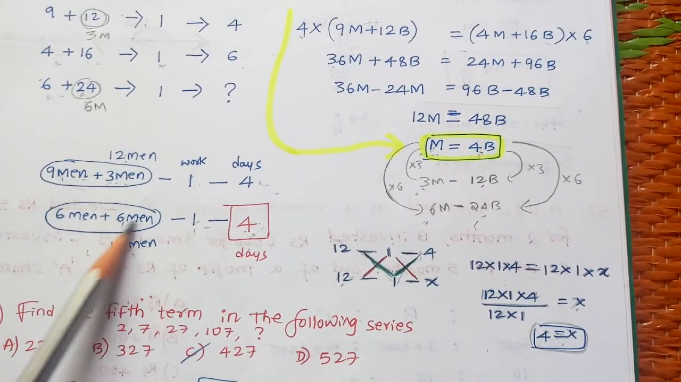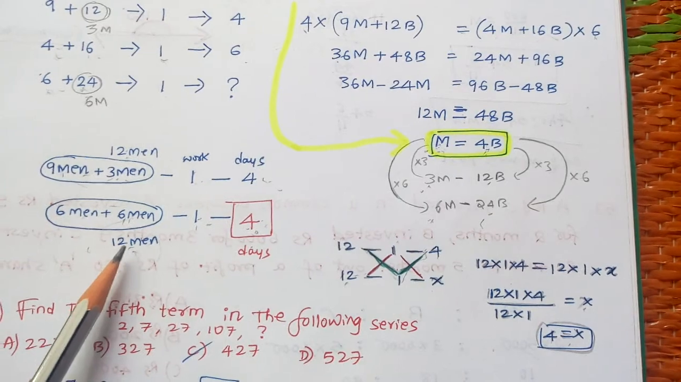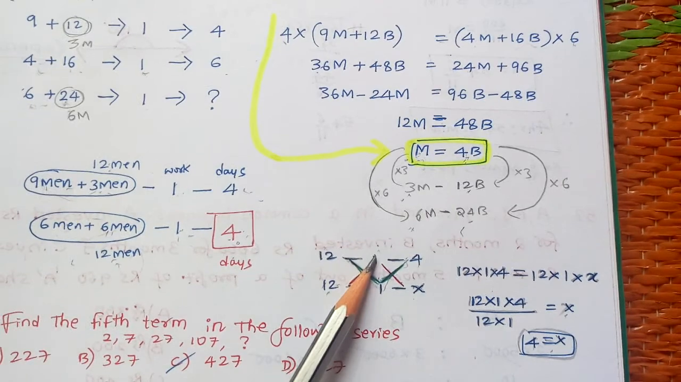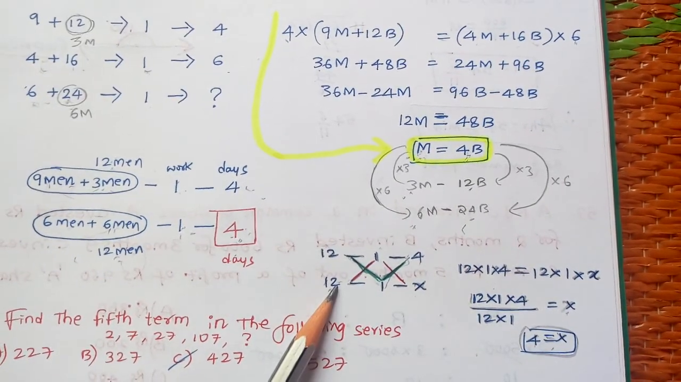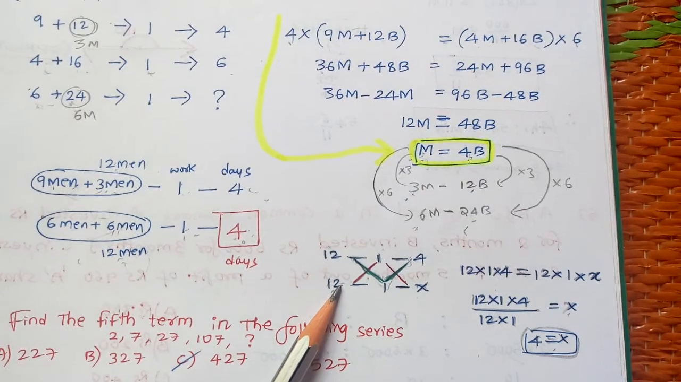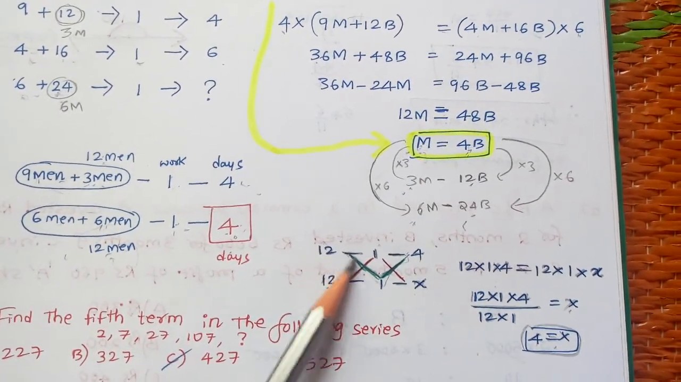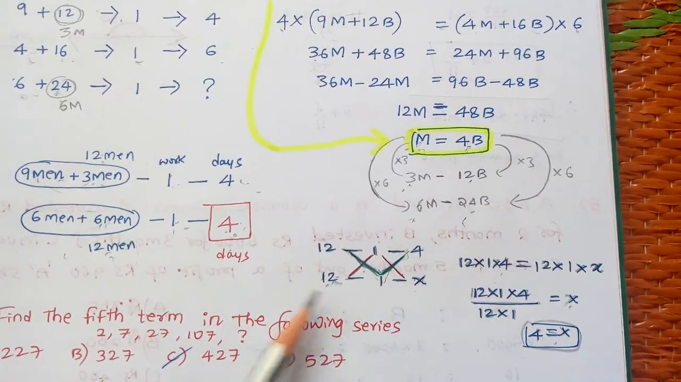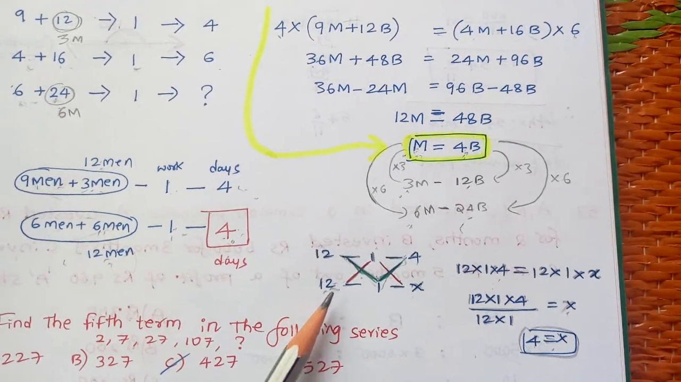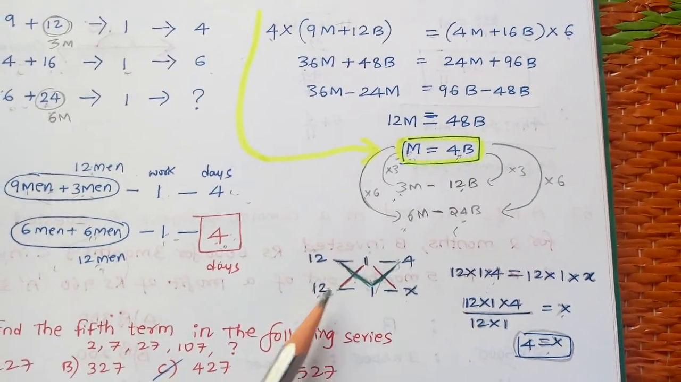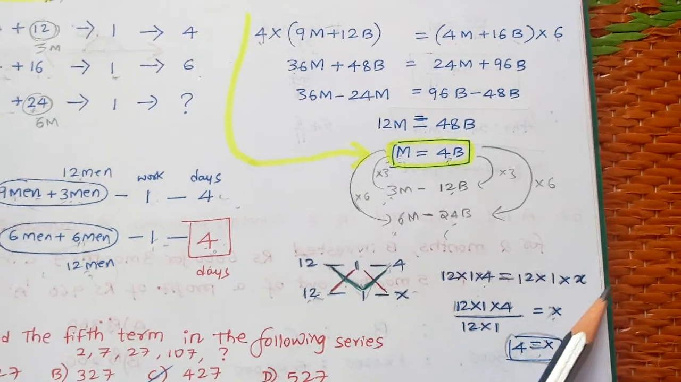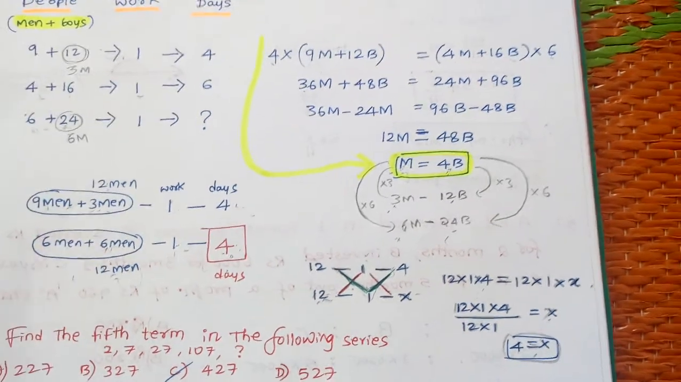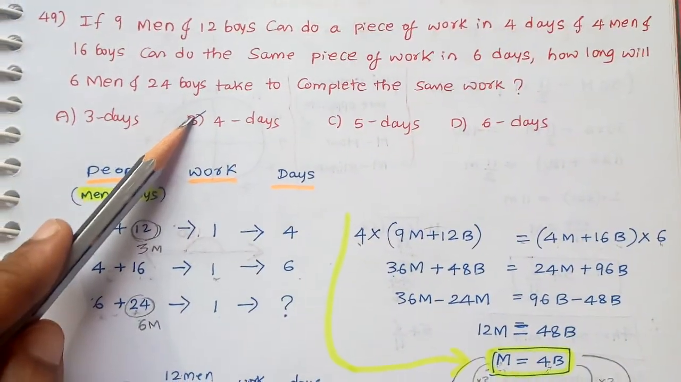Suppose instead of 12 men we have 16 men or 18 men. At that time, what you have to do is simply: 12 men do the piece of work in 4 days. If instead of 12 there is some other value, like 16 or 18, then you have to multiply 12 into 1 into 4, that is equal to that number into x, so 12 times 1 times x equals x. So we found that the x value is 4. If you do it like this, you will get the answer 4.